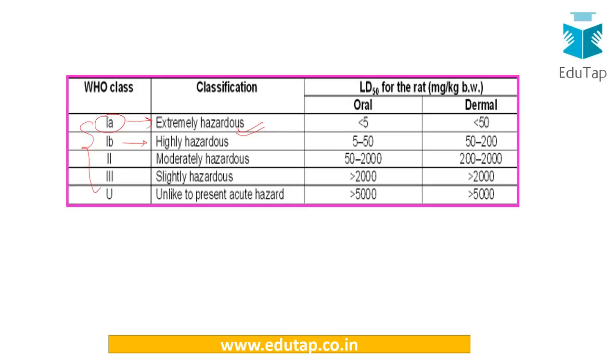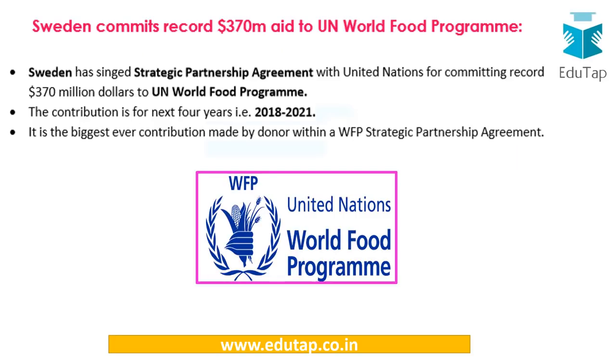Moving on. Sweden commits record $370 million aid to UN World Food Program. Now see, since such a huge donation has come from Sweden, it is the biggest ever contribution. So it is important for us to know that Sweden is the country which has given the contribution, and it has given the contribution to UN World Food Program.